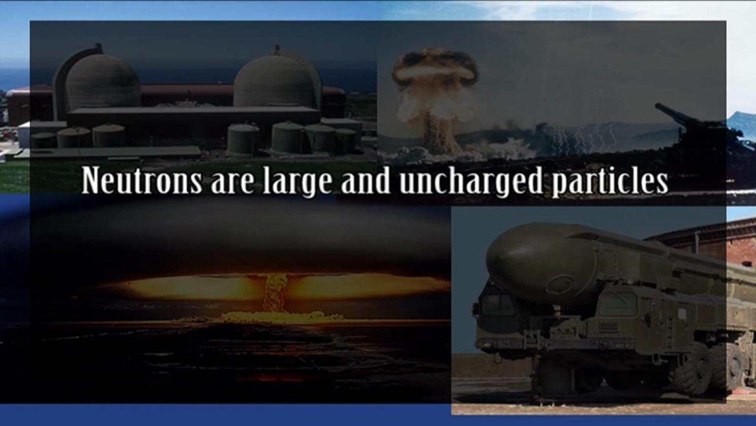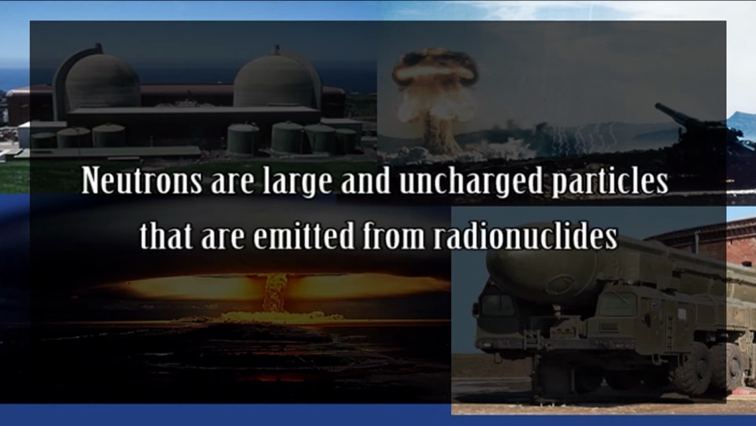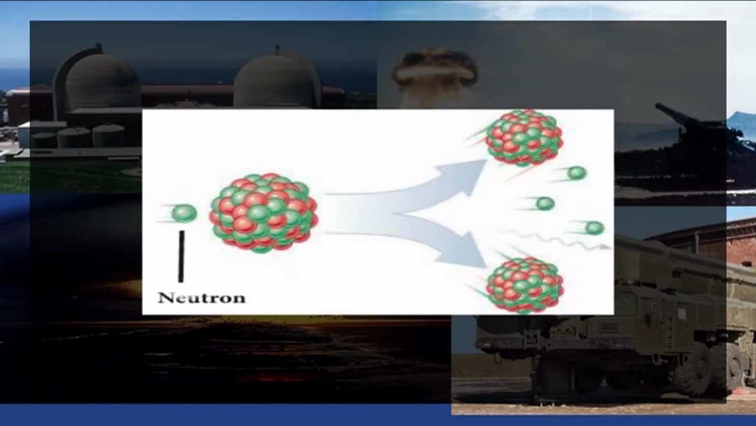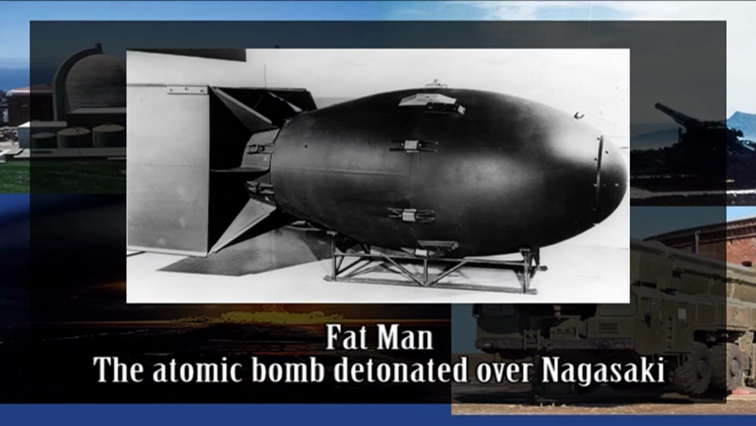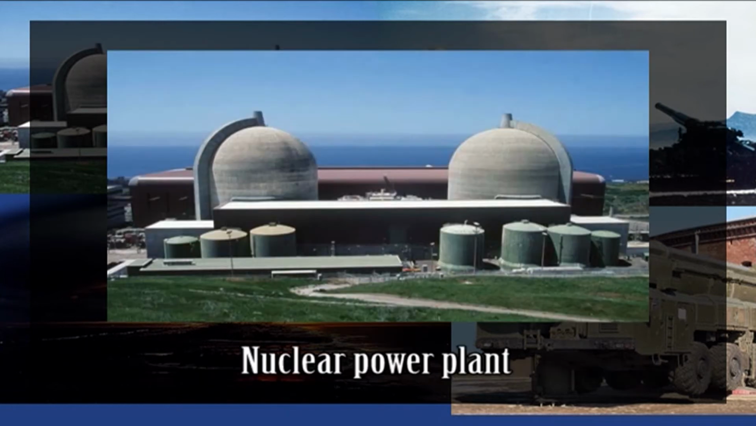Neutrons are large and uncharged particles that are emitted from radionuclides. The neutron particles are highly penetrating because they have no electric charge. They are neither deflected nor slowed by passage near charged particles. They move in a straight path until they collide with nuclei of other atoms. They can induce radioactivity in non-radioactive substances. Neutrons are produced in atomic bombs and nuclear reactors. Major radiation hazards are a result of exposure to gamma rays or neutron rays.